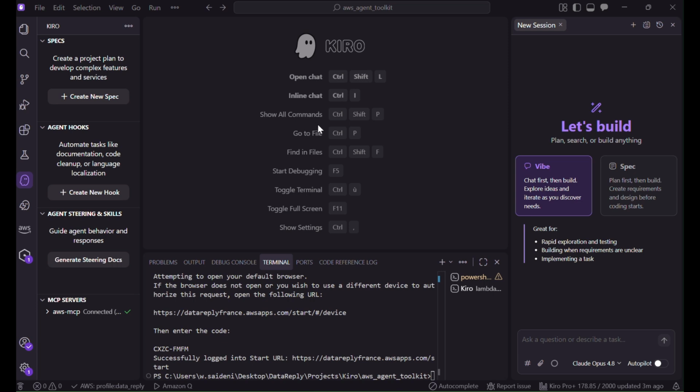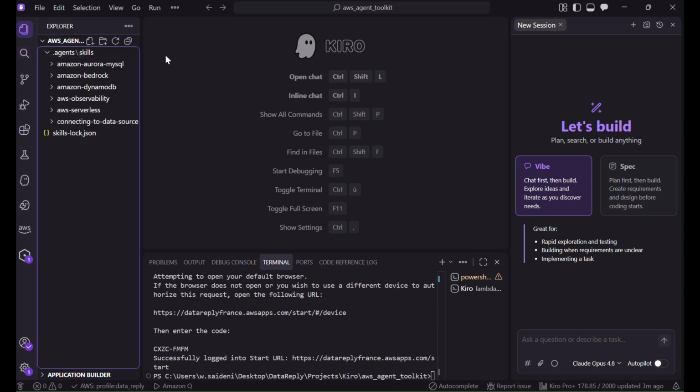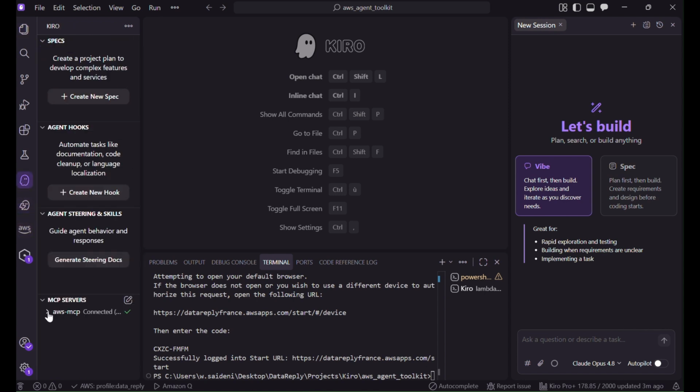Demo where I will try to build a very simple Lambda function using Kiro agent and the new AWS Agent Toolkit. So the idea is to use two main components of this agent toolkit, which are the AWS MCP server and the agent skills. I set up some skills like Bedrock, serverless, connecting to data sources, etc. And I set up also the AWS MCP server.